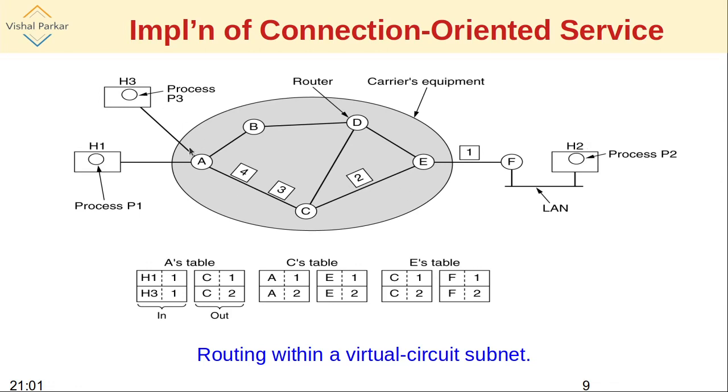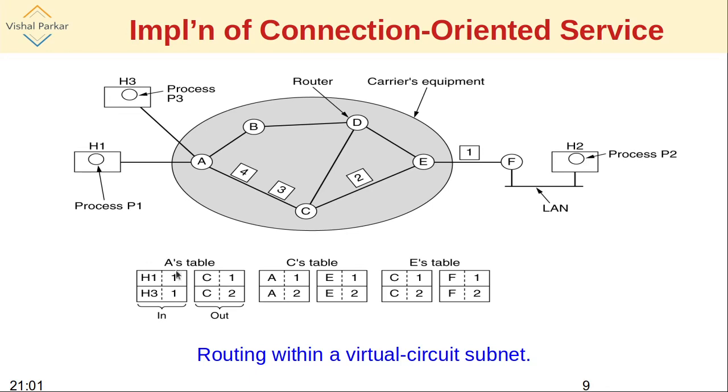That host may be using the same path H3, A, C, E, F, H2, but fundamentally that virtual circuit is different because the total connection is different, and that's why the second virtual circuit may be given the identifier 2. This is very essential, as the same path is being used for different virtual circuits.